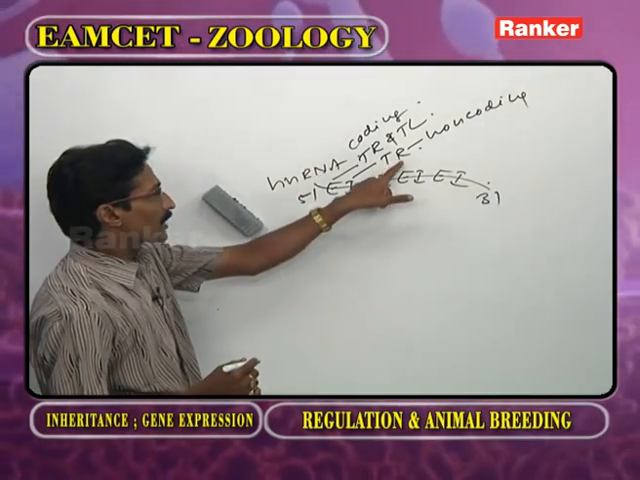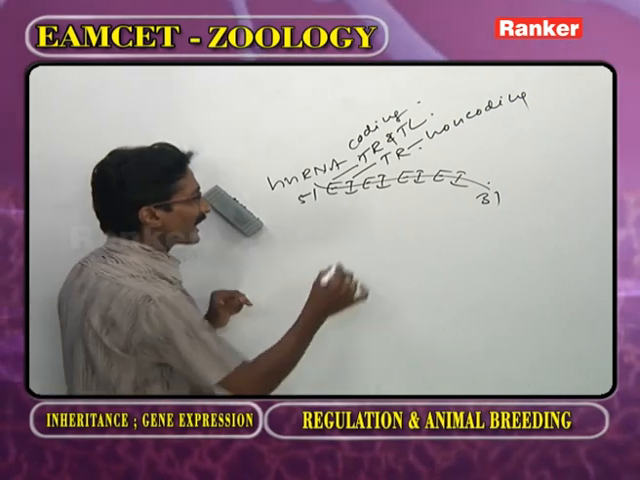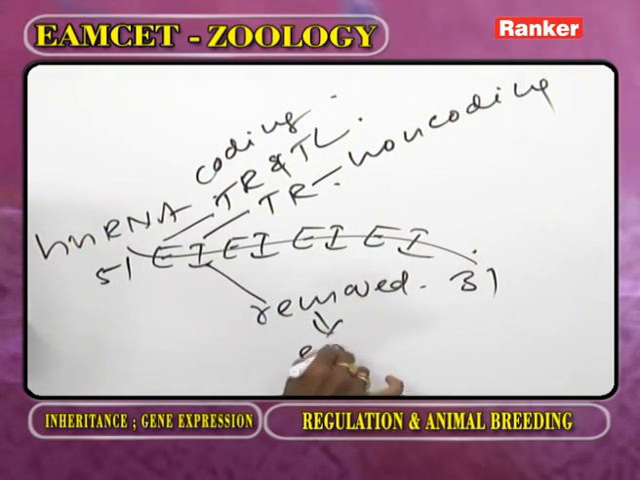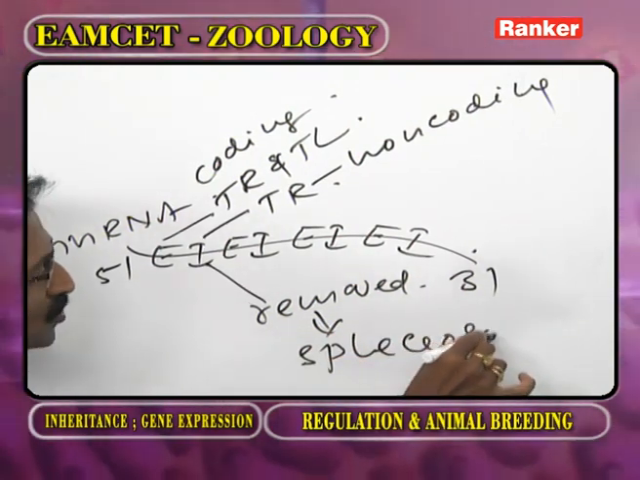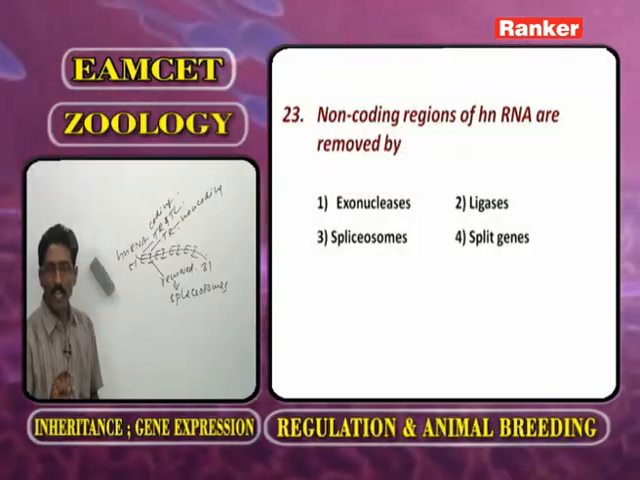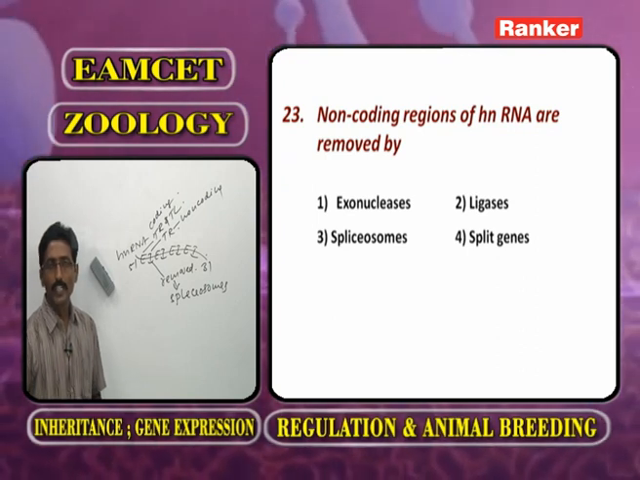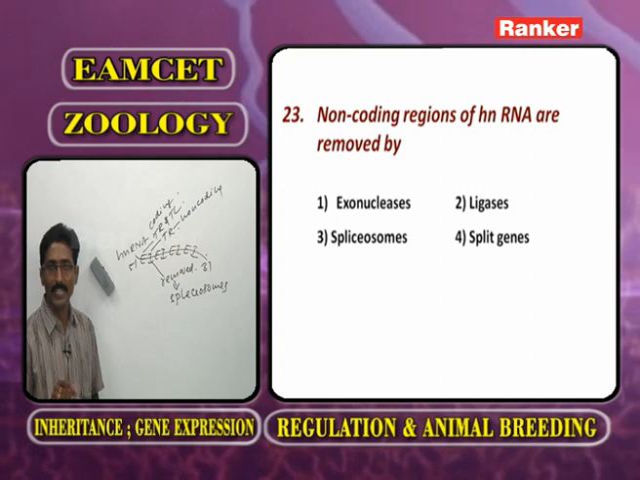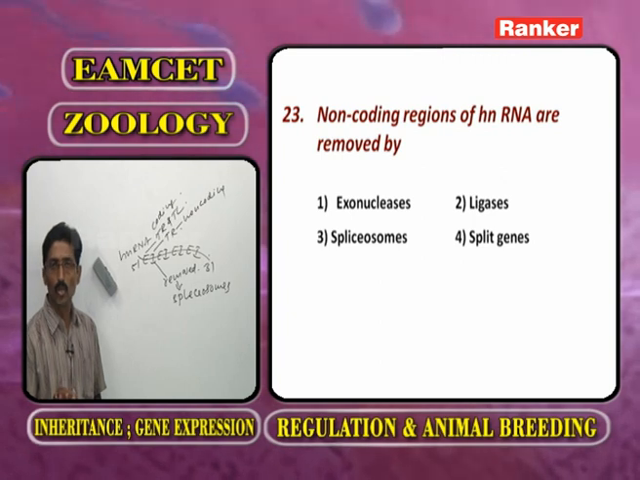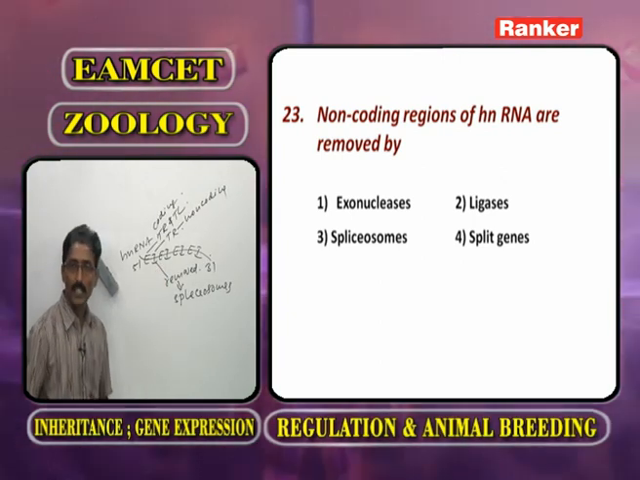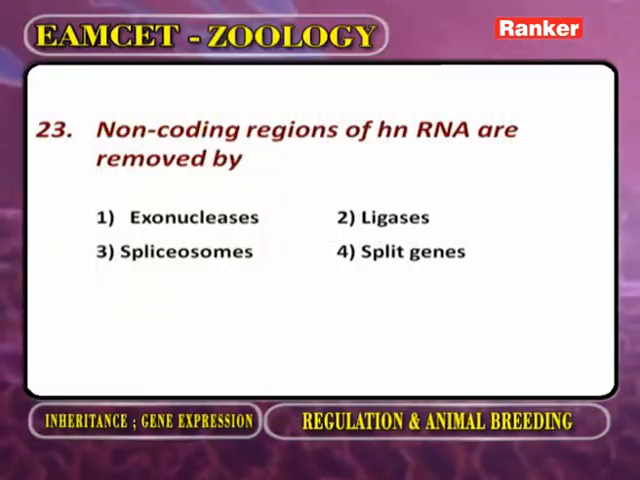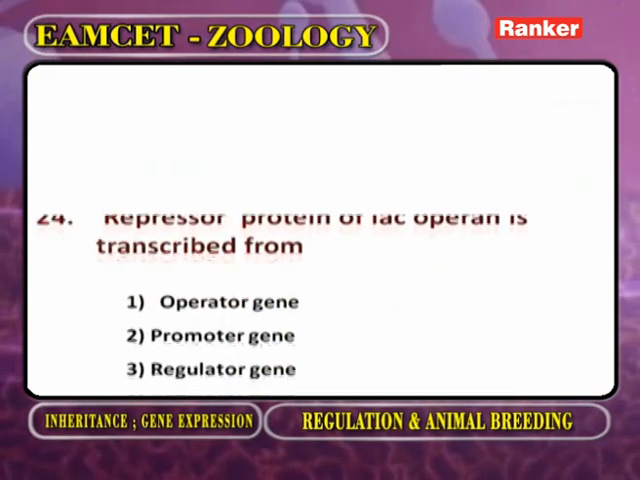So here, what is removed? Introns are removed. The introns are removed by what type of proteins? Spliceosomes. Here you have to observe: the non-coding regions of heterogeneous nuclear RNA are removed by what type of proteins? Spliceosomes. Such a process we call RNA splicing. Now the answer is given.